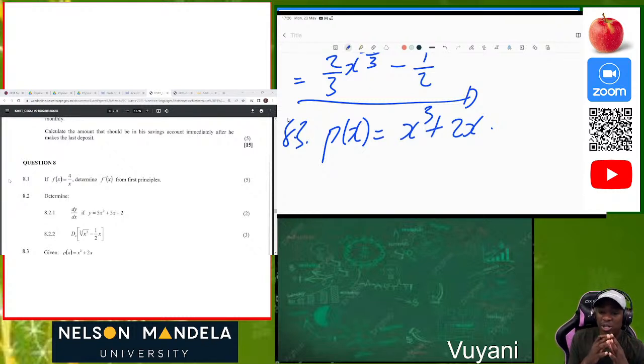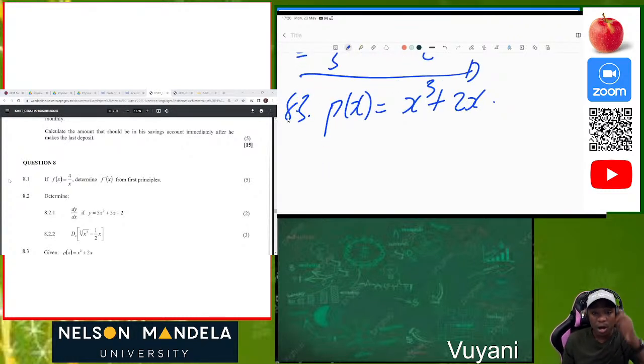So what are the keywords which we have here? We are given the keyword gradient. Also, we are given a tangent. What do we know about these two? They have something in common, because when we're starting and dealing with our calculus, we say that the gradient of a graph is equivalent to p prime of that specific x coordinate. So what is important is to be able to determine the first derivative of the function.